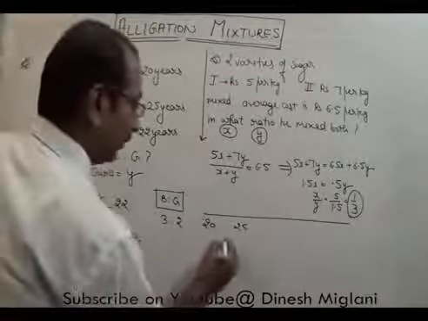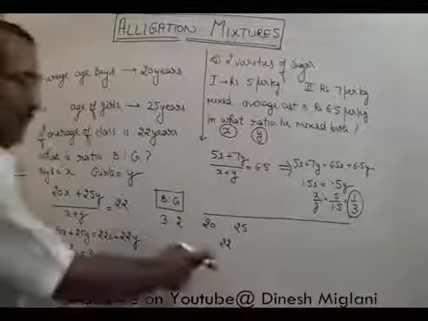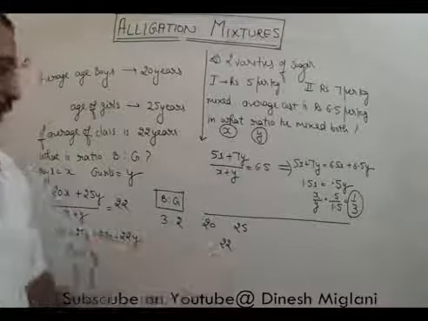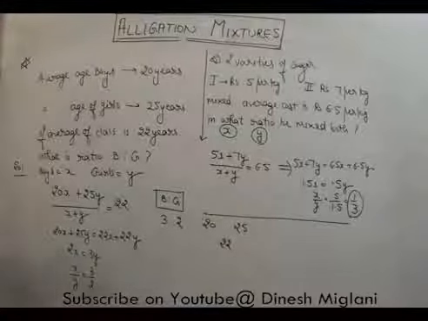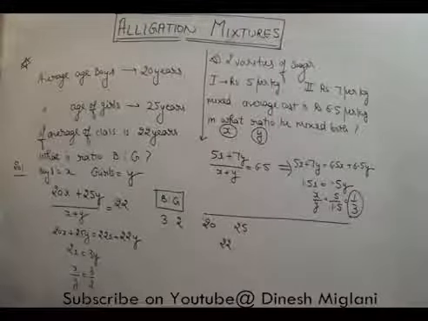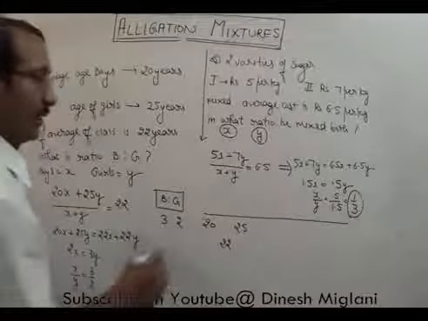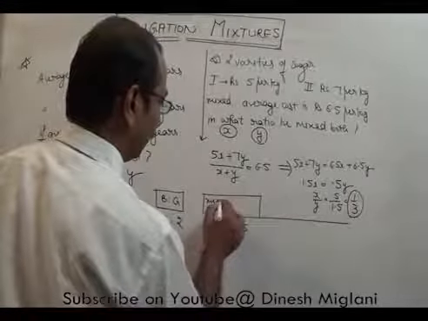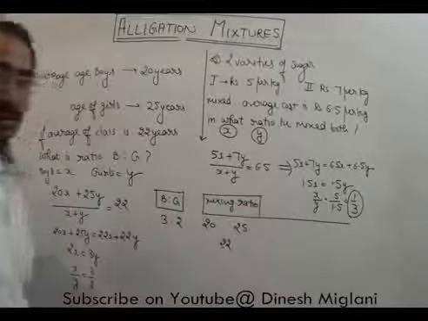Here I will put this value 22. So this is the average age, or I can say this is the mean value, and these are the values that we are going to mix. It may be in terms of average age, or it may be in terms of price. Now we have to find the mixing ratio. Here the key point is we have to find the mixing ratio. Mixing ratio means in what ratio he mixed both.